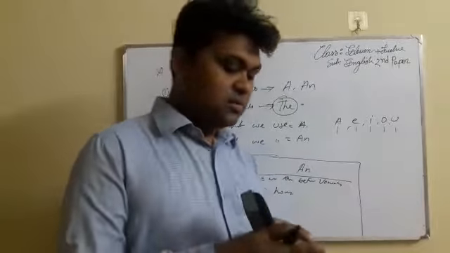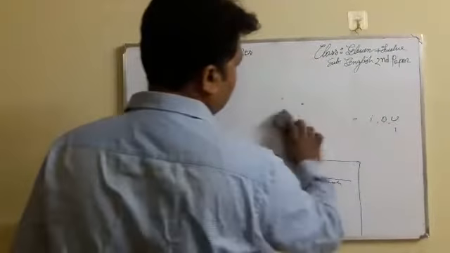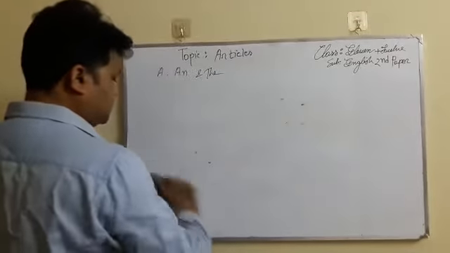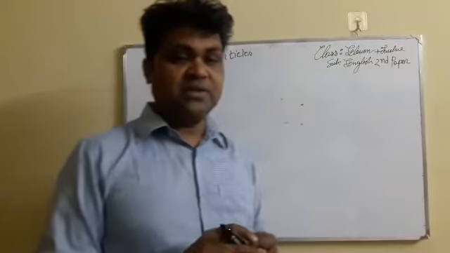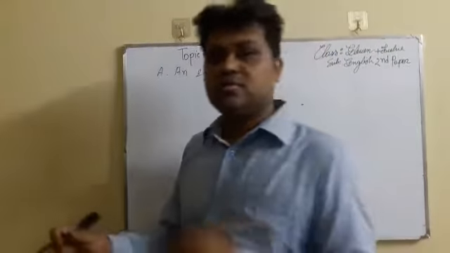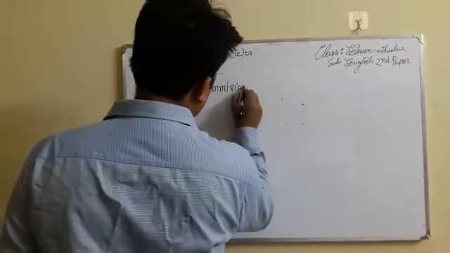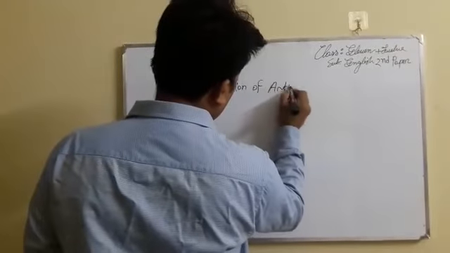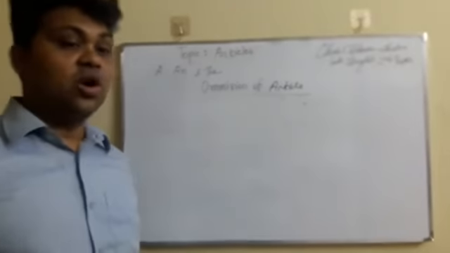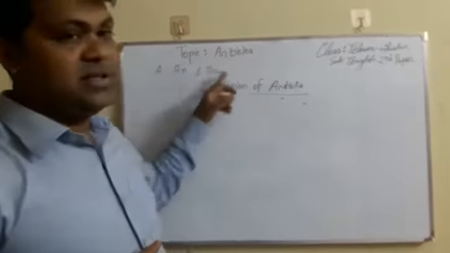Another one is what? Omission of article. Omission of article is what? Why there is no article? That means cross. You have to write it like a cross. Why there is no use of article. We will not use a and an.